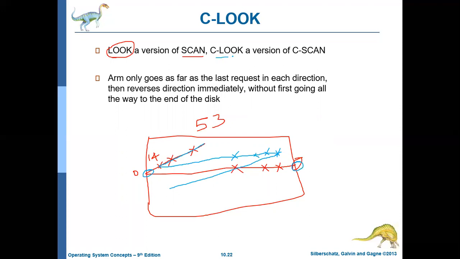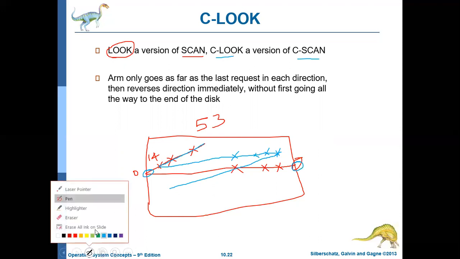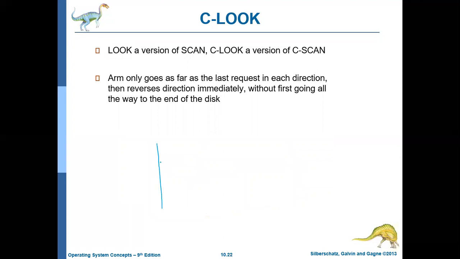And C-LOOK is very similar to C-SCAN. As we have discussed, C-SCAN will serve the requests only in the forward direction, and it will not serve requests in the backward direction. In the backward direction, it will directly come to the zeroth location.